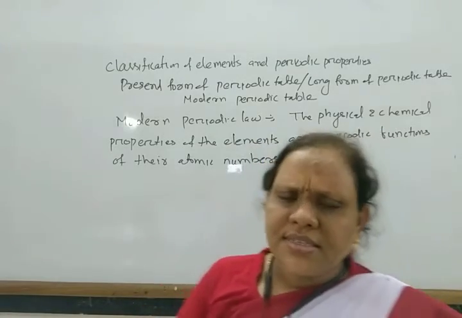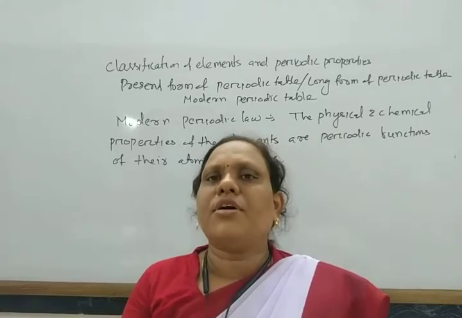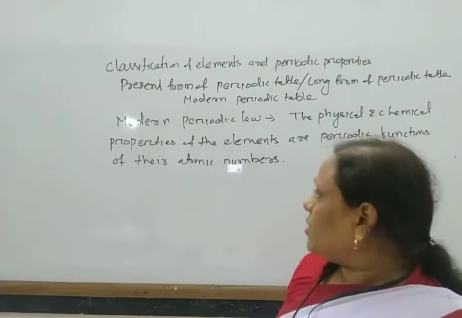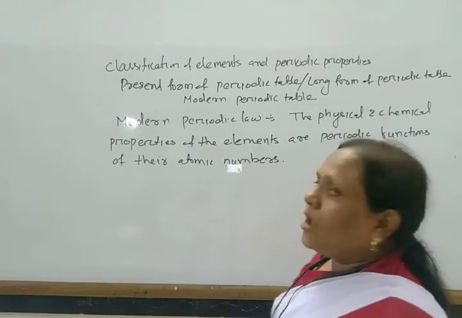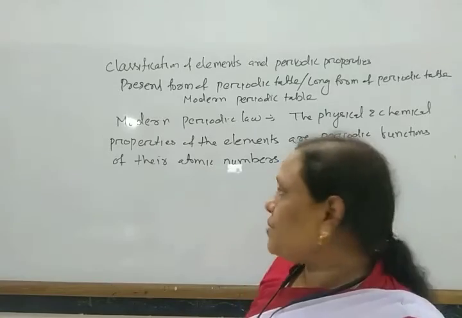This is the extended and modified form of Mendeleev's periodic table.